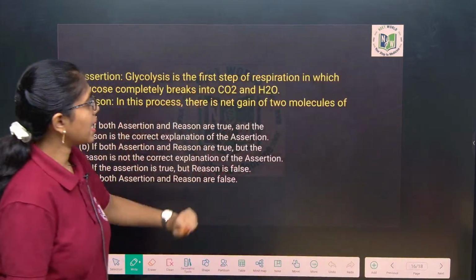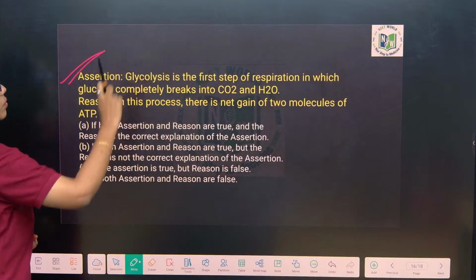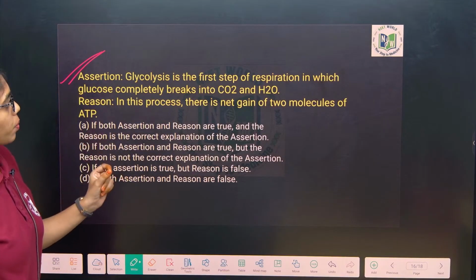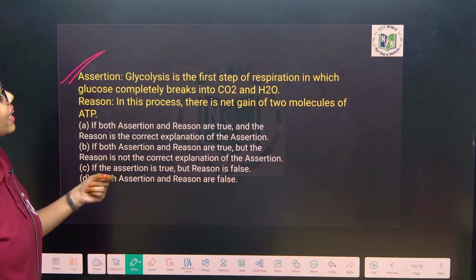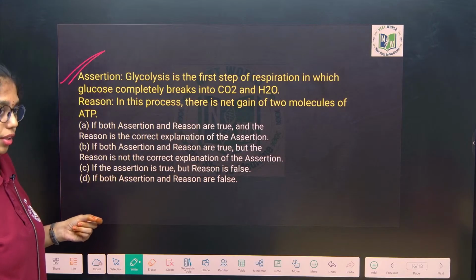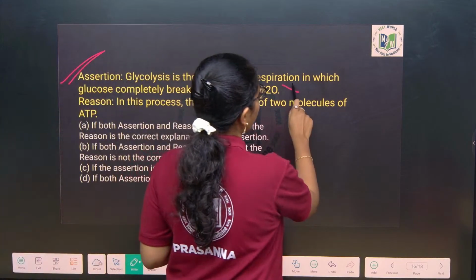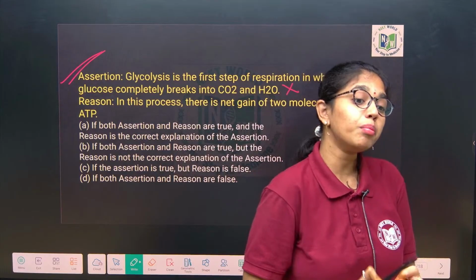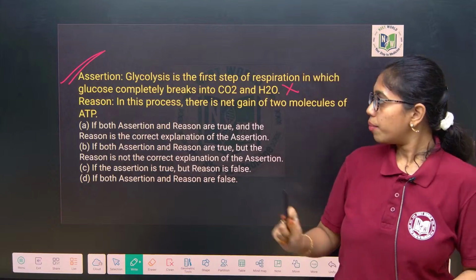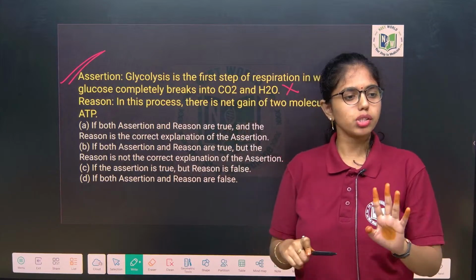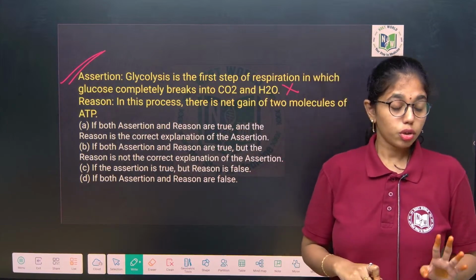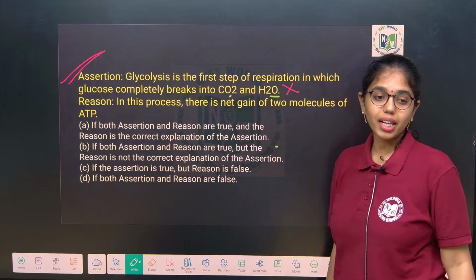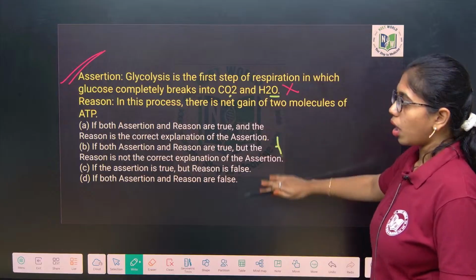This you see, ma. Assertion and reason question. Last question for today's class. Glycolysis is the first step of respiration in which glucose completely breaks to carbon dioxide and water. Wrong. Glycolysis is said to be partial oxidation of glucose, or incomplete oxidation of glucose, because glucose is converted to just 2 molecules of pyruvic acid and 2 molecules of ATP. There is no carbon dioxide and water evolving over here. So this is wrong.